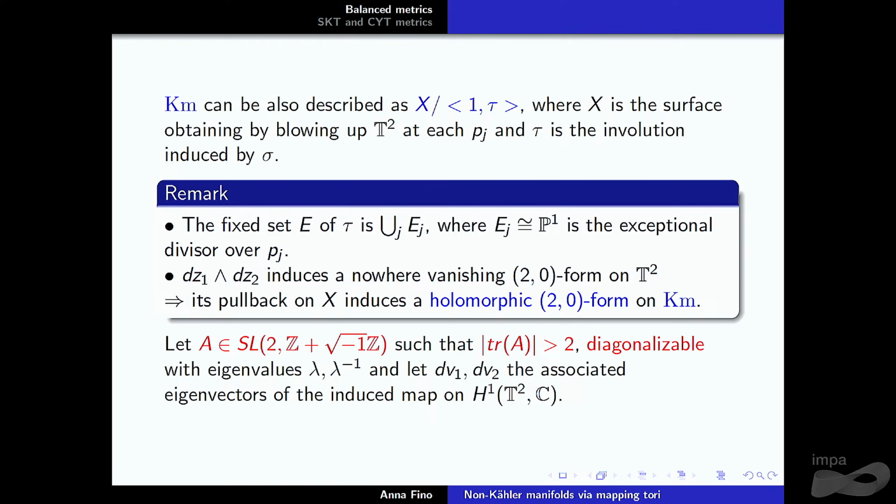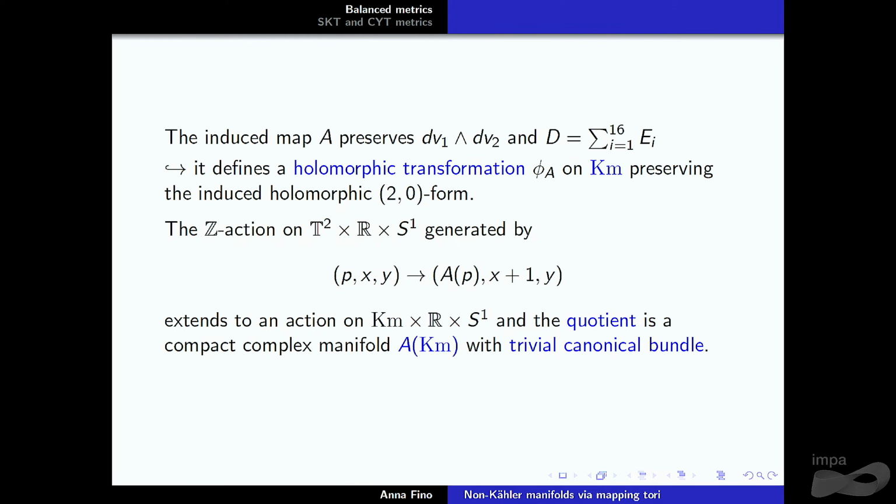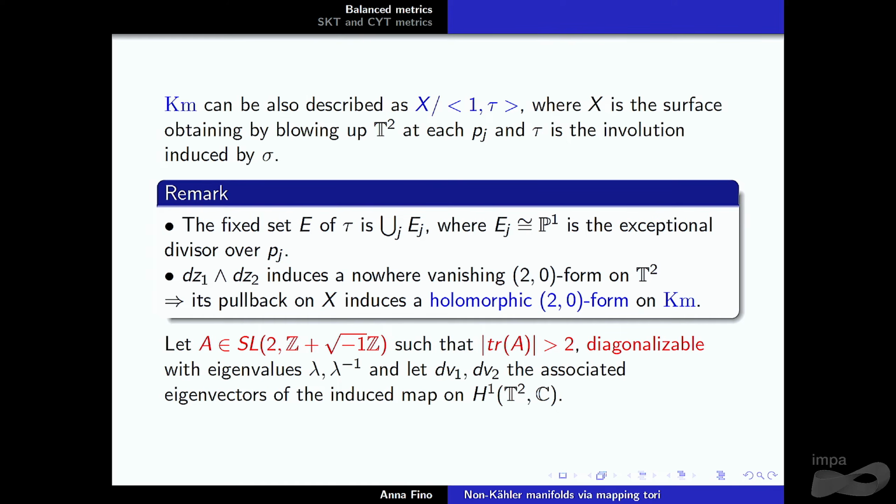Now comes the construction in the 6th dimension. Let's take a 2 times 2 matrix with coefficients in Z plus iZ, and we have a condition on the trace. Later we will interpret this condition on the trace as a hyperbolicity condition, and this allows us to construct non-Kähler manifolds. We'll see how. The matrix is also diagonalizable. Of course, the eigenvalues are lambda and the inverse of lambda.